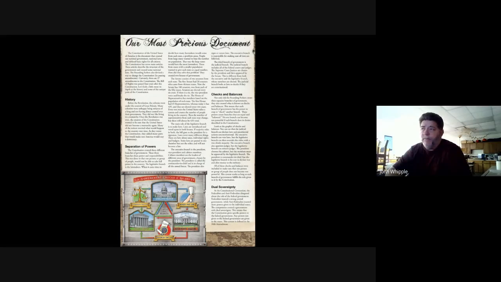Dual sovereignty. At the Constitutional Convention, the Federalists and Anti-Federalists disagreed about the role of the federal government. Federalists wanted a strong central government, while Anti-Federalists wanted more powers given to the individual states. The compromise created a government with dual sovereignty. This means that the Constitution gives specific powers to the federal government. Any powers not given to the federal government are given to the states. This system is defined in the 10th Amendment.